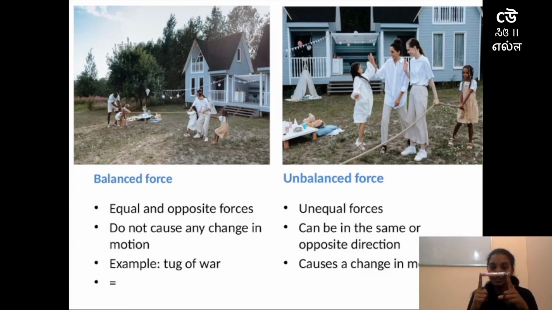And after some time I'll apply more force from this finger. Then what happens? This pen will start moving in the opposite direction. What is happening is, when there is unbalanced force, we can observe there will be a change in state of motion. The pen which was at rest started moving. And unbalanced force can be from the same direction or from the opposite direction. In this example it was from the opposite direction.